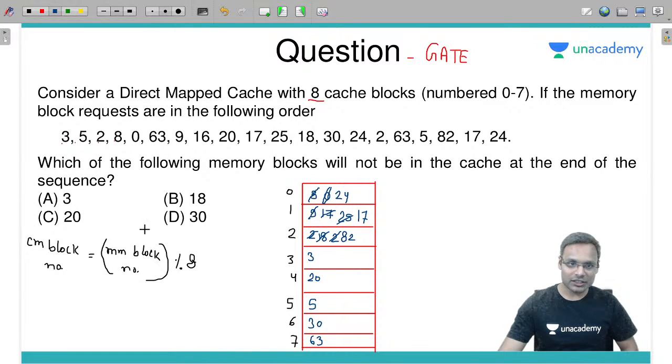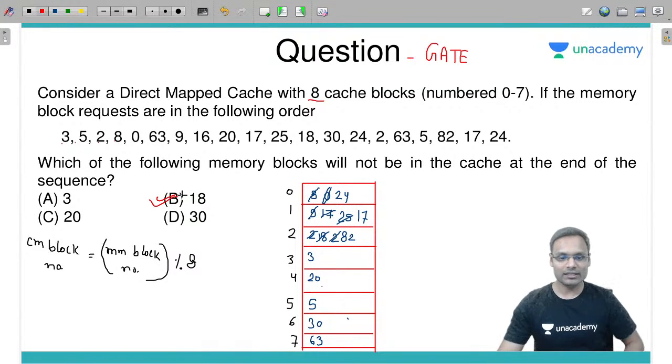Is 3 in the cache? Yes. Is 18 in the cache? No. Is 20 in the cache? Yes. Is 30 in the cache? Yes. 18 is not present. So the correct answer is B.